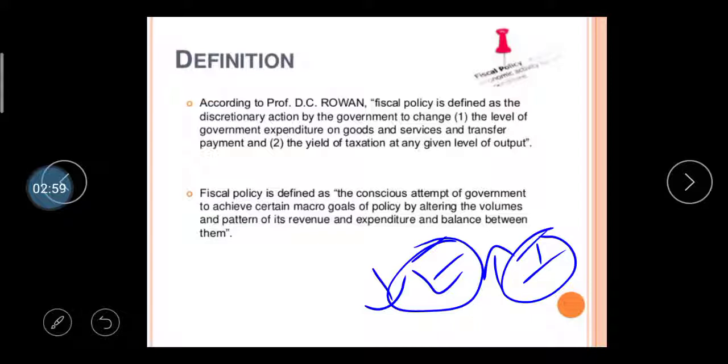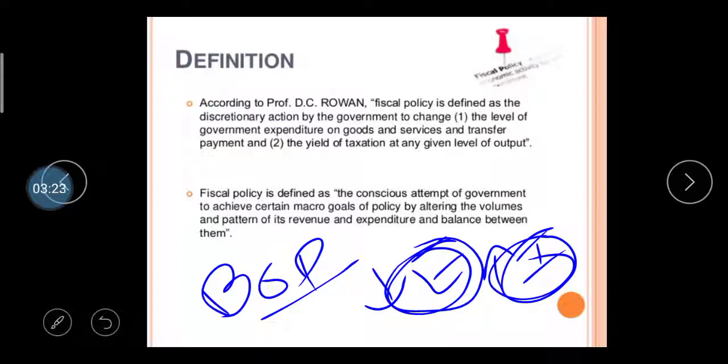So fiscal policy is defined as the conscious attempt by the government to achieve certain macro goals of a policy by altering the volume and pattern of revenue and expenditure and the balance between them. They have to try to balance expenditure and income. So the balance of payment of our country will be considered like an adjustment, right? If our expenditure is higher and income is lower, then our budget has to face a deficit. Deficit means there is a loss in our country, and to maintain this type of policy, they have to reduce the deficit in the country, right?